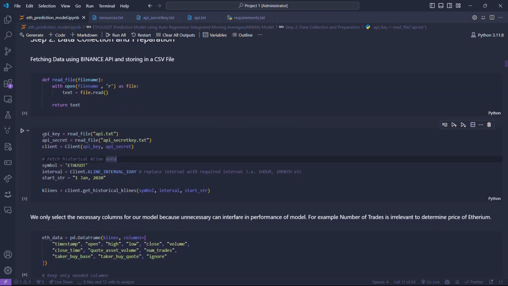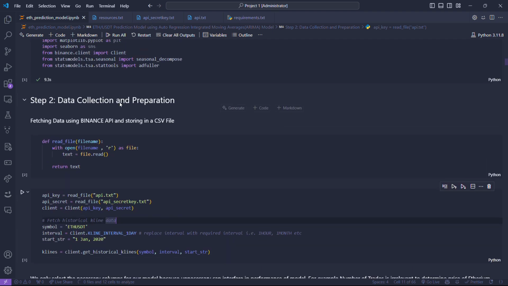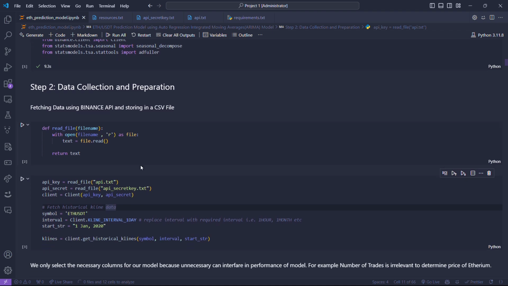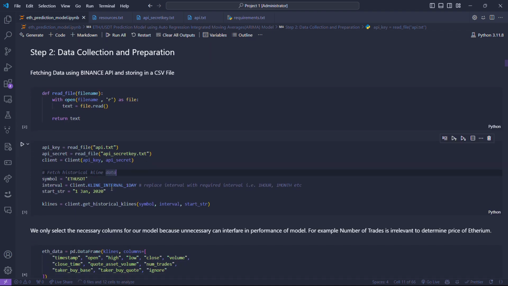So here I have made a Binance client, and I'm using my API to fetch some data from the Binance server. I use the Ethereum symbol because obviously I want the Ethereum data.